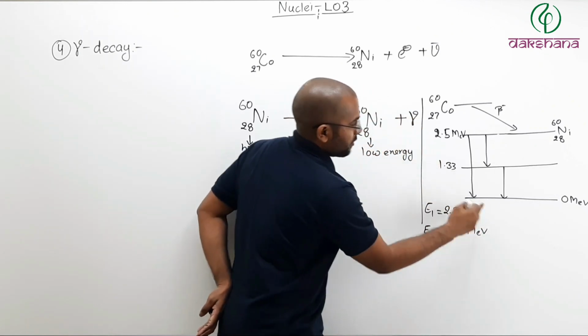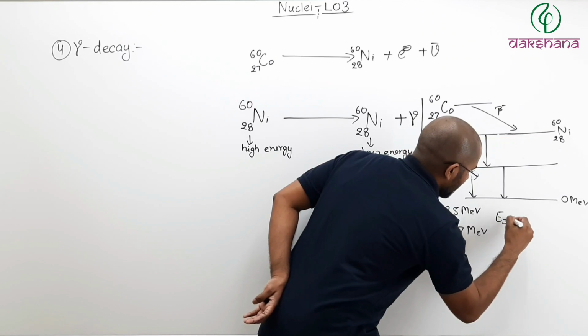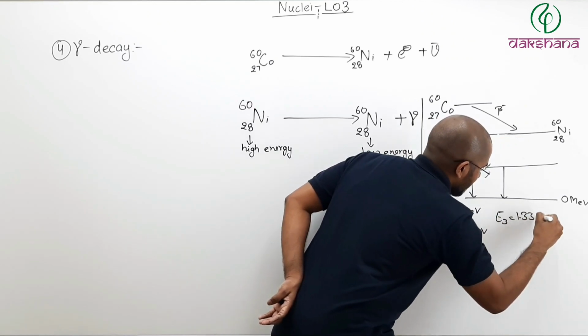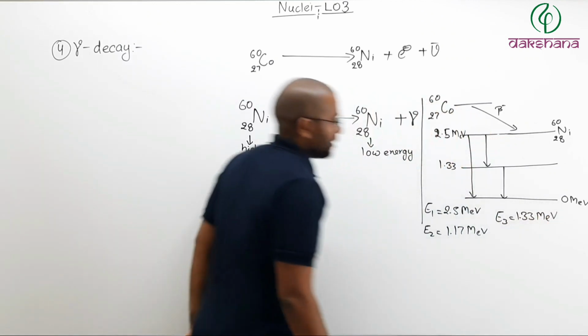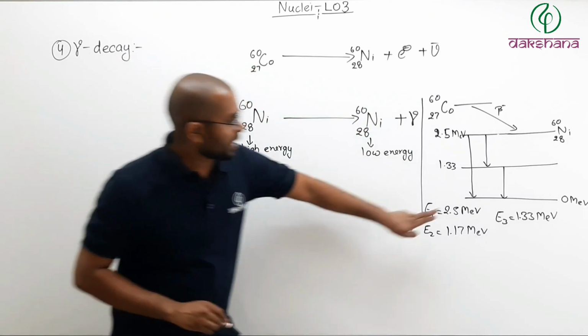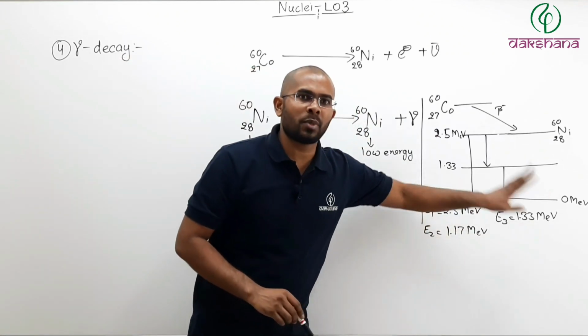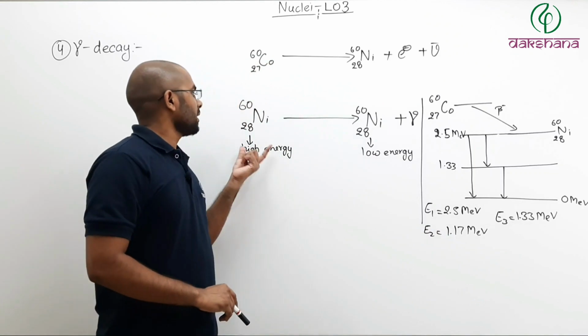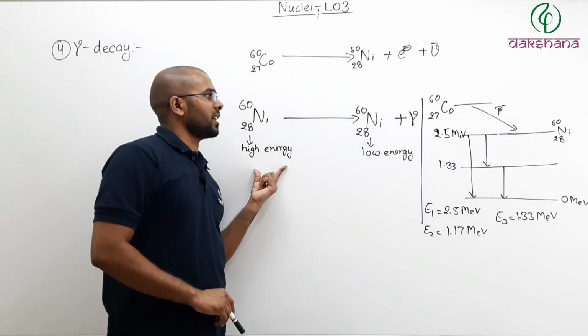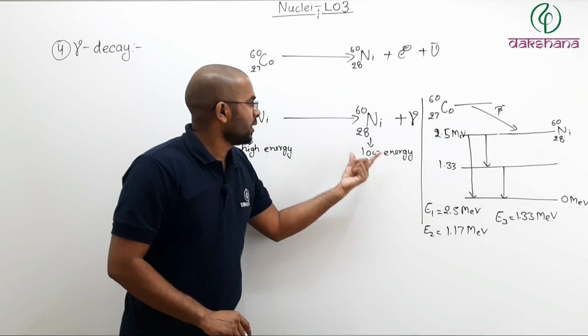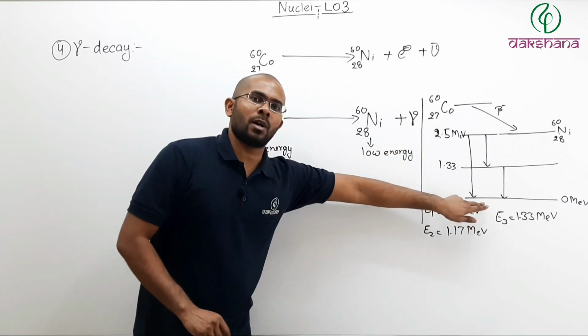And from here to 0, so the third possible is 1.33 mega electron volt. So these three kinds of photons are possible when a nickel goes from high energy state, which is the second excited state, to the low energy, which is the ground state.